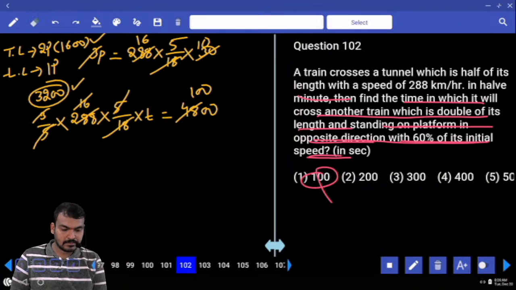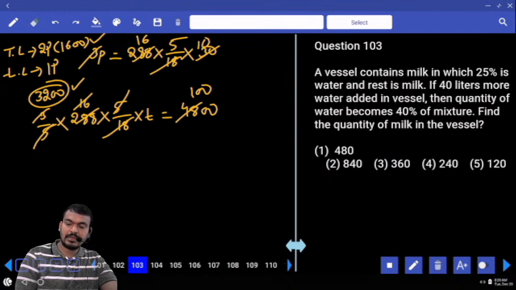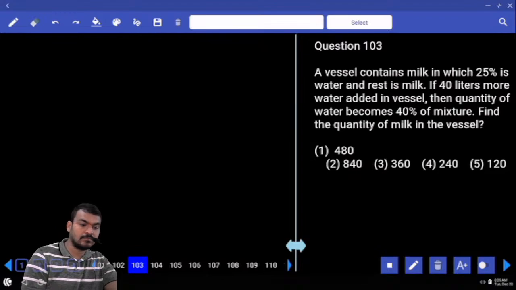100 seconds. Next, question number 103. A vessel contains milk in which 25% is water, and the rest is milk. If 40 liters more water is added in the vessel, then the quantity of water becomes 40% of the mixture. Find the quantity of milk in the vessel.